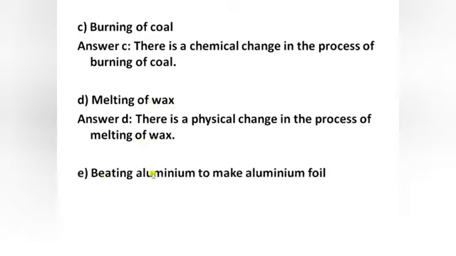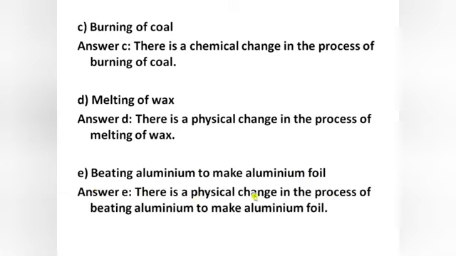Next is beating aluminium to make aluminium foil. So the answer is physical change, because when the aluminium is hammered, there is a change in the shape and size of the aluminium only. No new element or substance is formed. So this shows that there is a physical change in it.